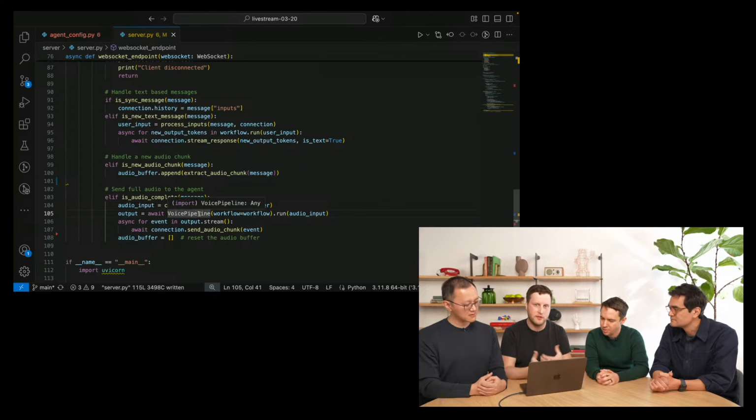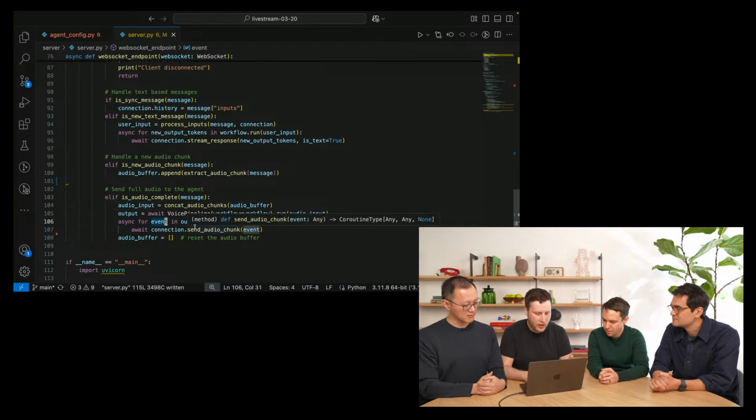pipeline. Voice pipeline is a new concept we're introducing. Essentially, it can take your existing workflow and add speech to text on one side and text to speech on the other side. So it will take audio, convert it to text, feed it to that workflow, which I just showed earlier. It will get back text in a streaming fashion if needed, and then convert it back to speech, and you get the output as speech. So here, all those events, this is audio, and then we send it to the UI to play.